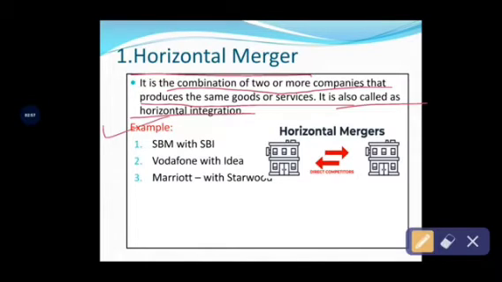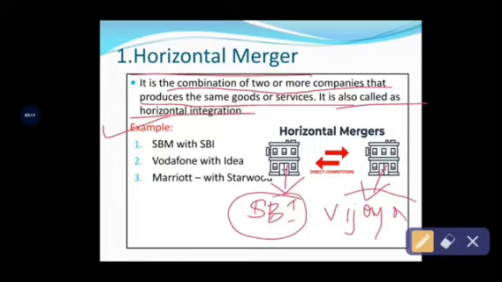For example, assume this building is SBI Bank, and this building is, assume, Vijaya Bank. Both banks are financial institutions.